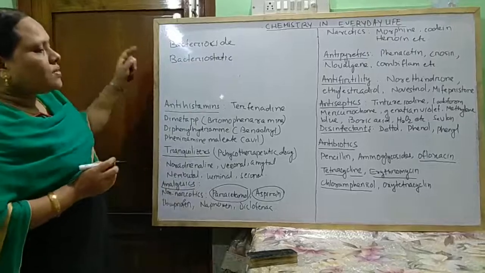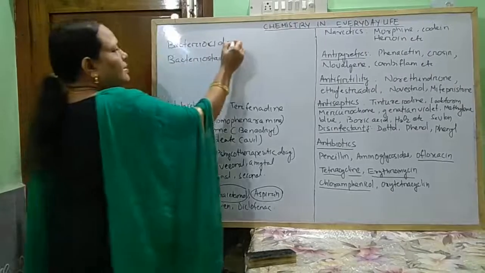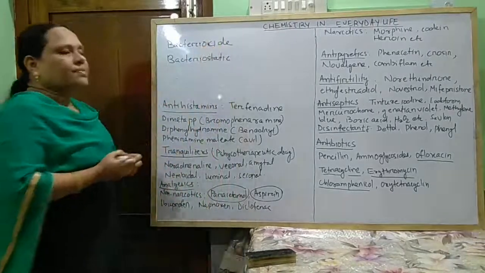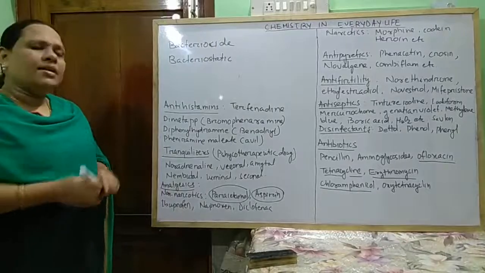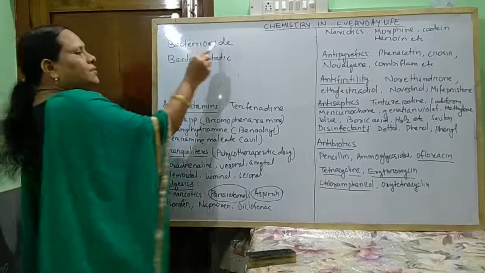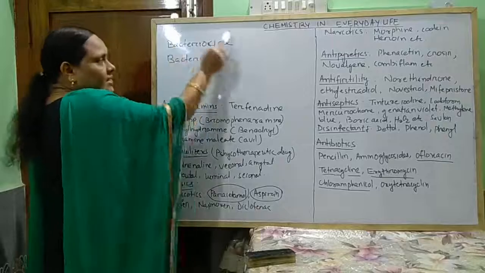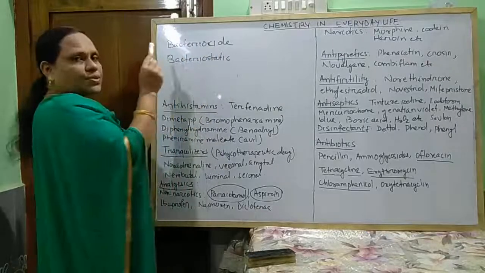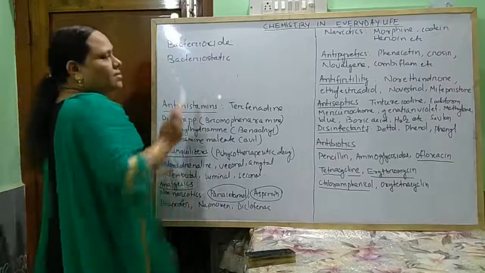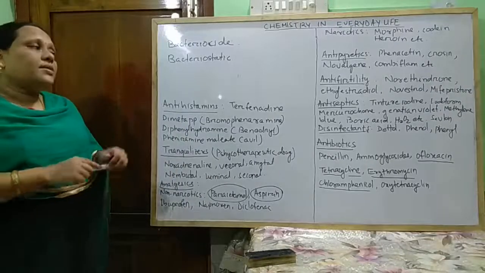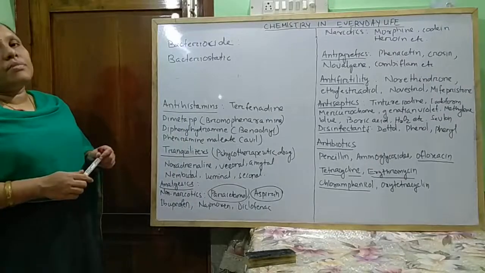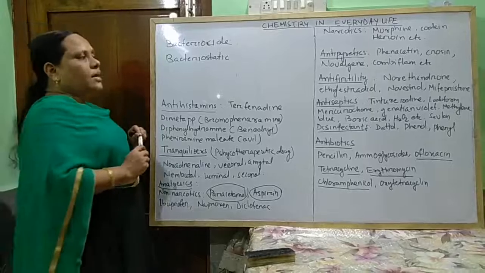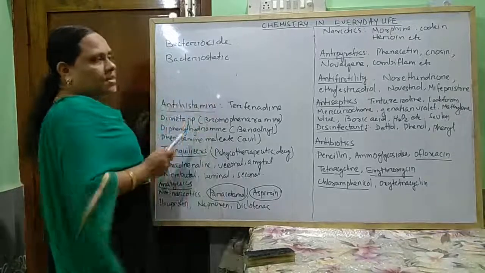Bactericides are the antibiotics which kill the microorganisms injurious to health, but those which check the growth of other microorganisms are known as bacteriostatic.